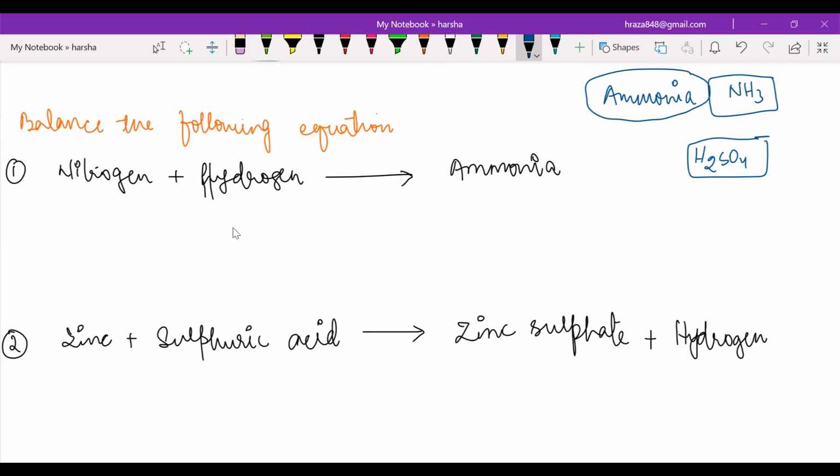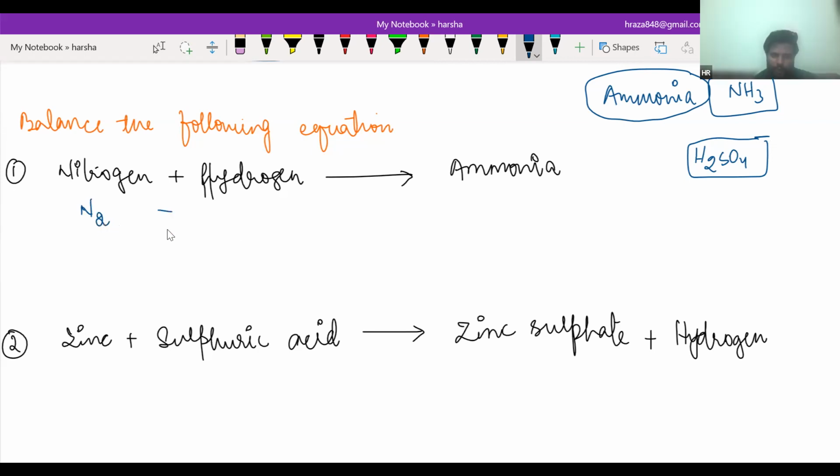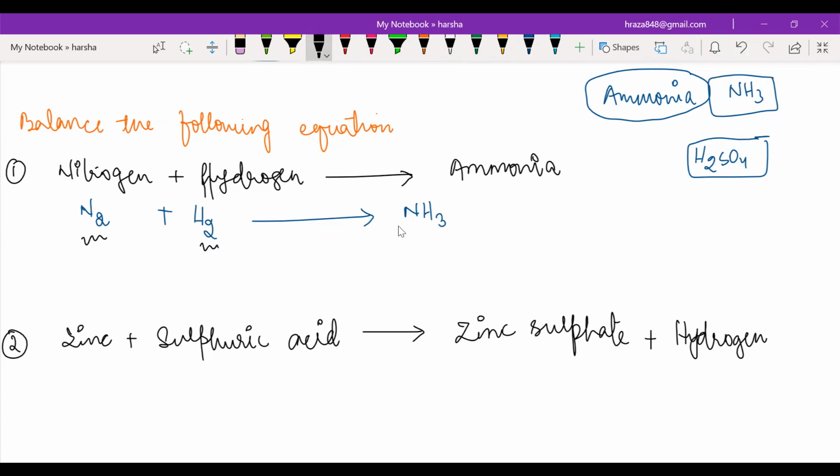Okay, just check it out. Nitrogen has a chemical formula N2. Hydrogen has a chemical formula H2. Now, ammonia has a chemical formula that is NH3. From now, you have to remember it. Now see, here nitrogen is 2, and here nitrogen is only 1.